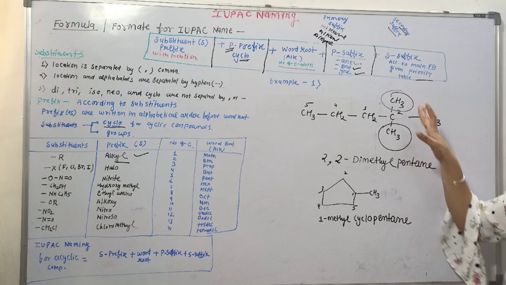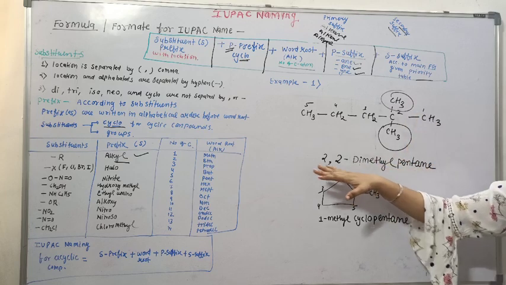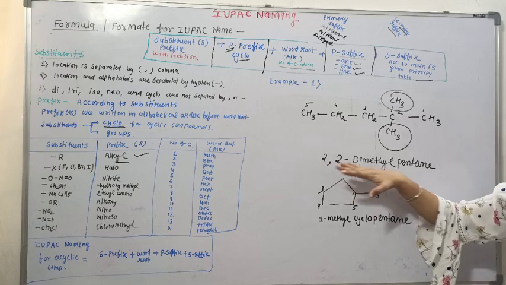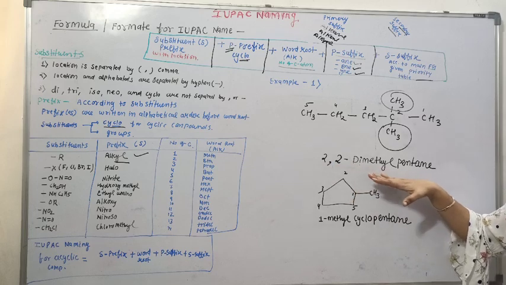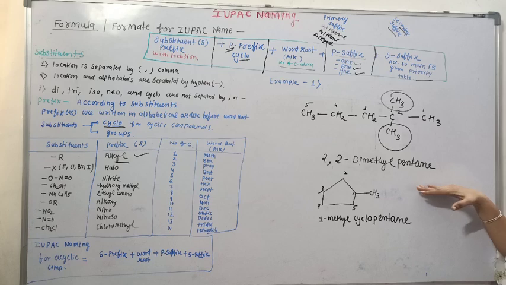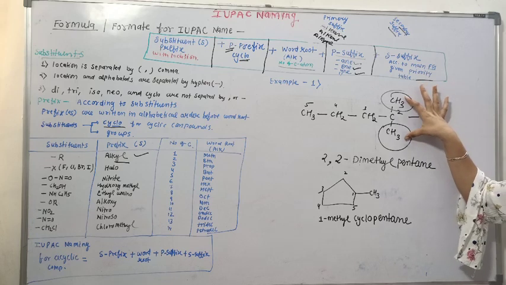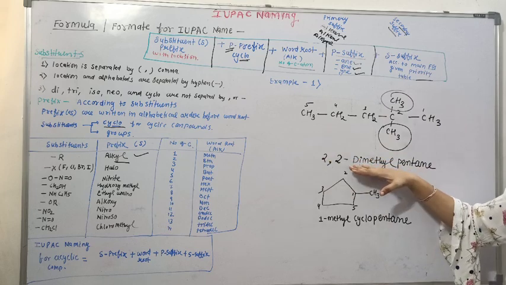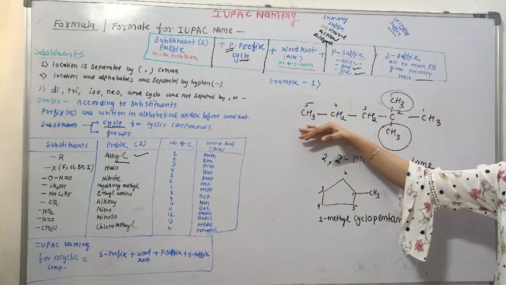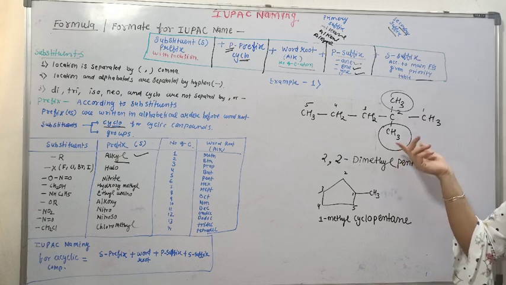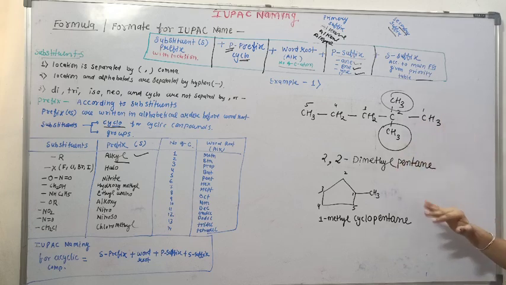So here we have 2 methyl groups. That's why we wrote 2,2-dimethyl. 2,2-dimethylpentane. That means in our compound we started with substituents. Then we checked the word root. How many carbons? It's 5. That's pent. And the primary suffix is ane.